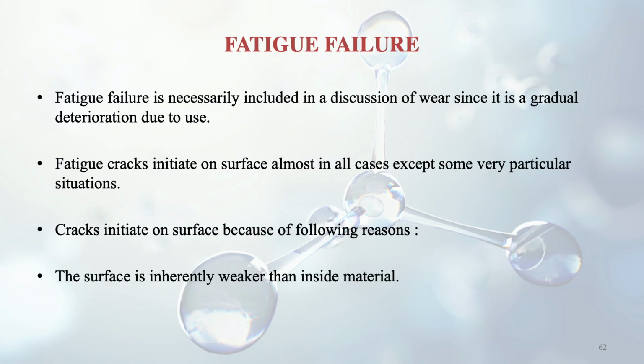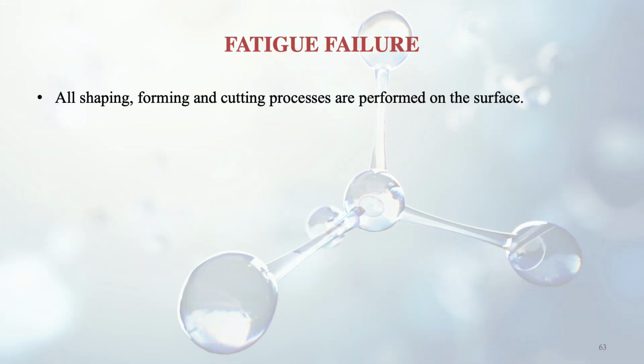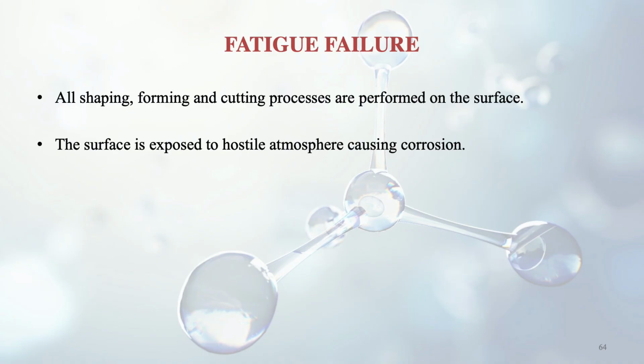They are as follows. The surface is inherently weaker than the inside material. We know that because these atoms and molecules are not being pulled together from all sides, only from the bottom side they are getting pulled. All shaping, forming and cutting processes are performed on the surface. So all kinds of processes that take place are also on the surface. That means this portion is the one which is getting exposed to any kind of deformation or damage. Then the third one, the surface is exposed to a hostile atmosphere causing corrosion. Yes, all the chemicals and everything can cause damage to the surface. And then material is also handled from the surface.